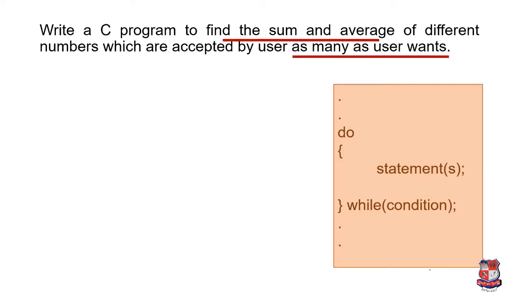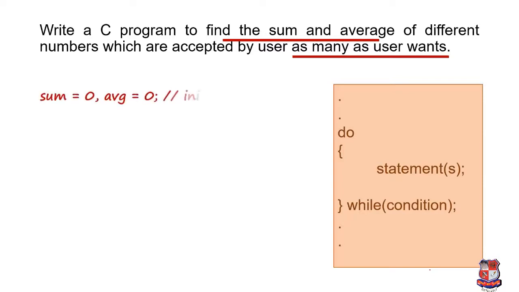Okay, and the second thing over here is to find the sum and average of the different numbers. So if user enters 3 numbers, we have to find the summation of these 3 numbers and also the average of 3 numbers. If user enters n numbers, then we have to find the summation of n numbers and the average of n numbers.